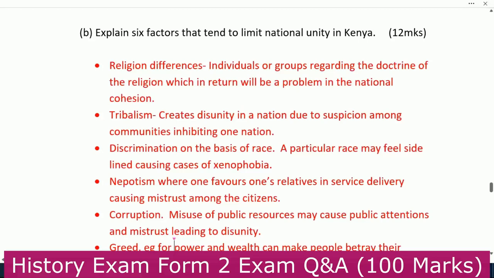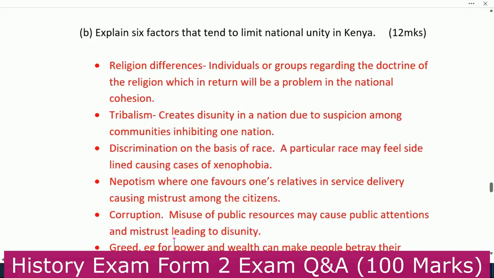Number B, explain 6 factors that tend to limit national unity in Kenya. Also very common. Number 1, religious differences. Individuals or groups differ regarding the doctrines of their religion, which in return will be a problem in national cohesion. So we have religious difference, where people cannot understand each other, or they hate one another because they belong to different religions.